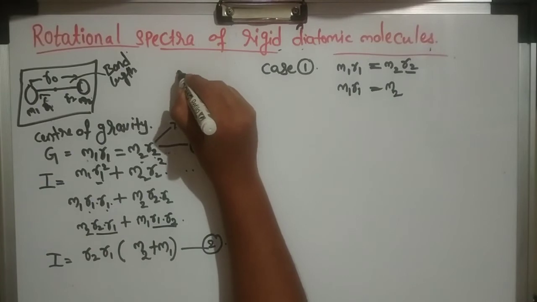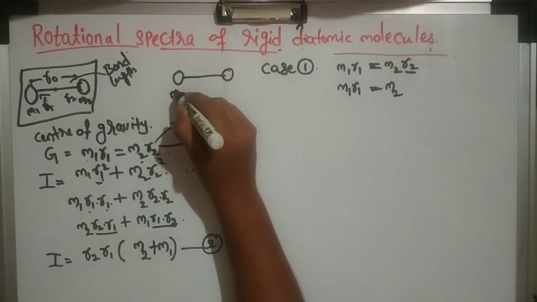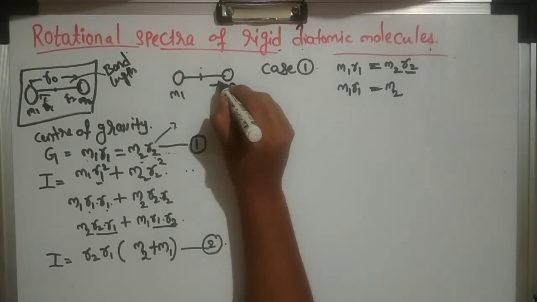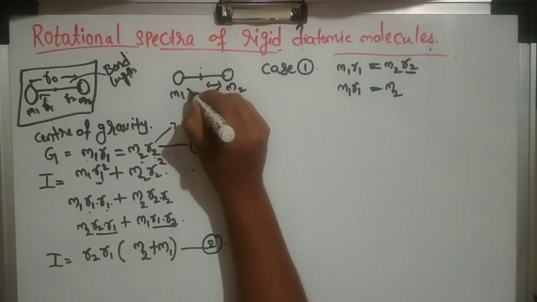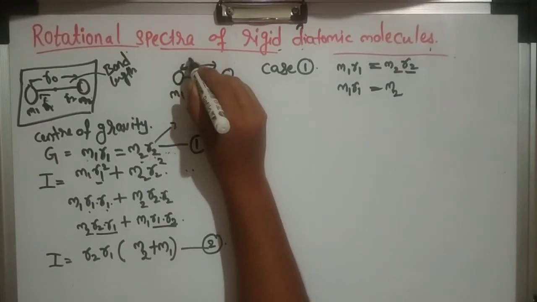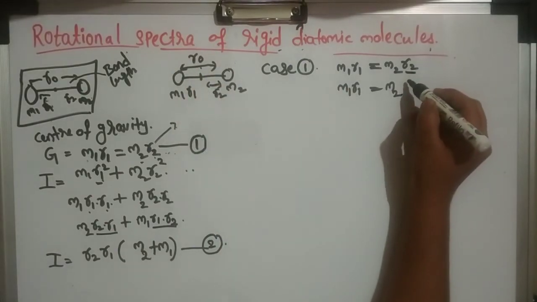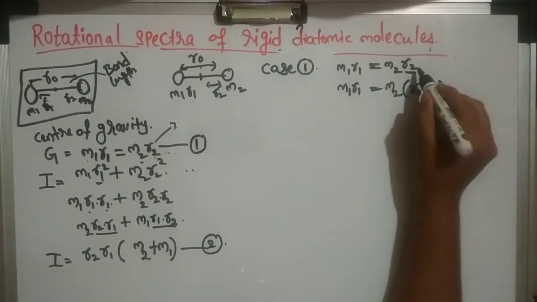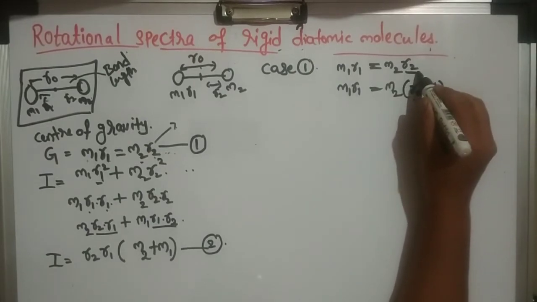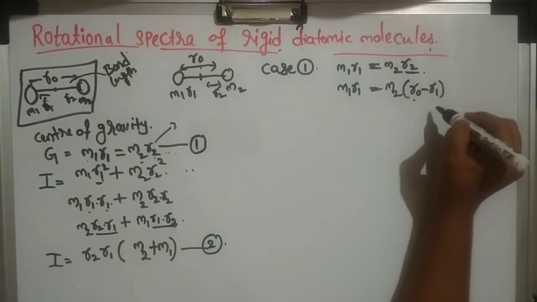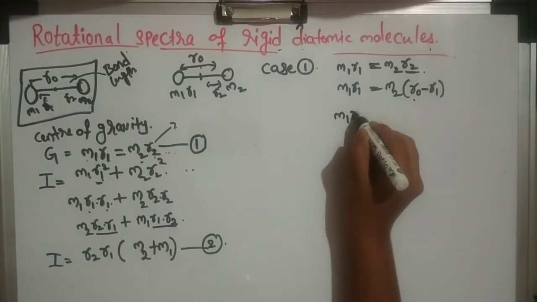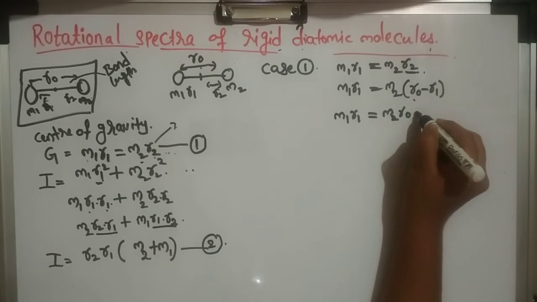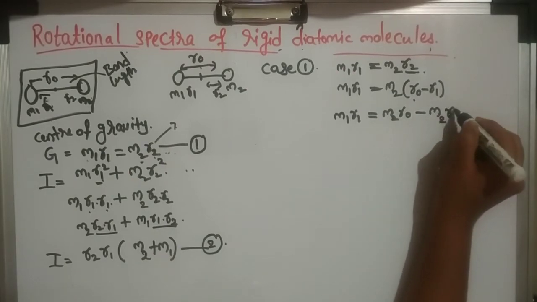Suppose this is m1, m2, and we have named the center of gravity. This distance we have taken as r2, this one r1, and the whole was r0. So r2 means r0 minus r1. When we write r0 minus r1, we get r2. Understood? Next, m1 r1 equals m2 r0 minus m2 r1.